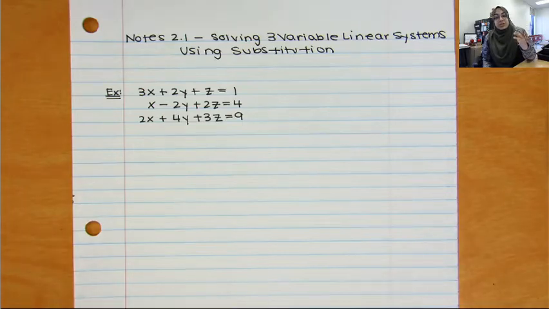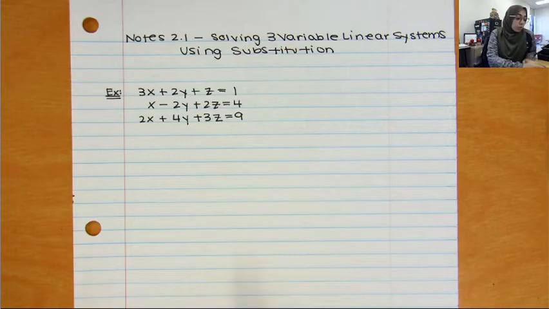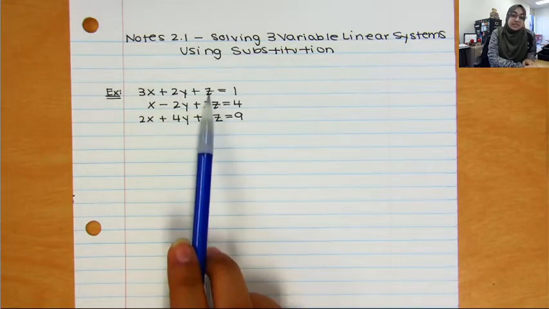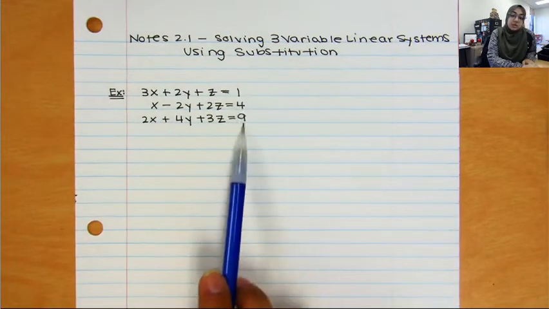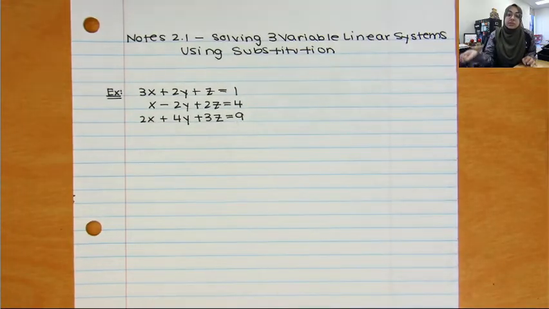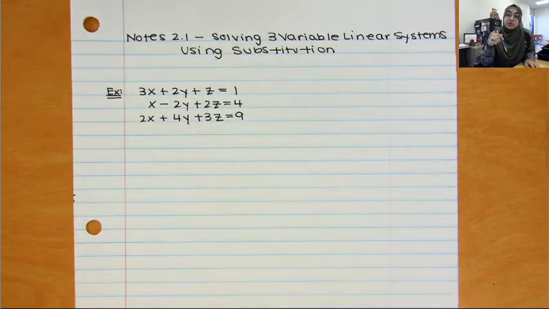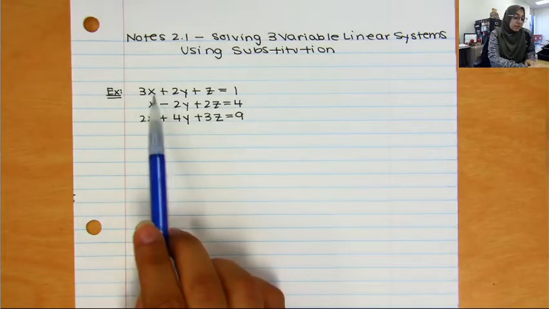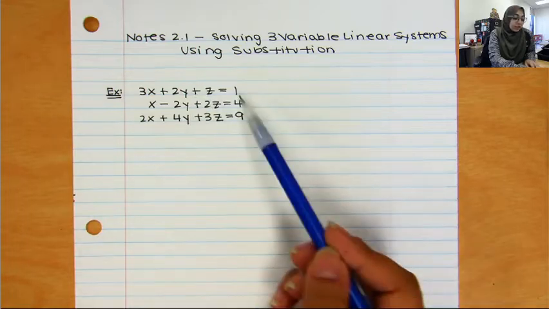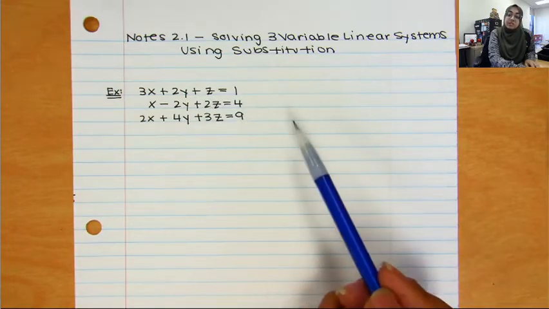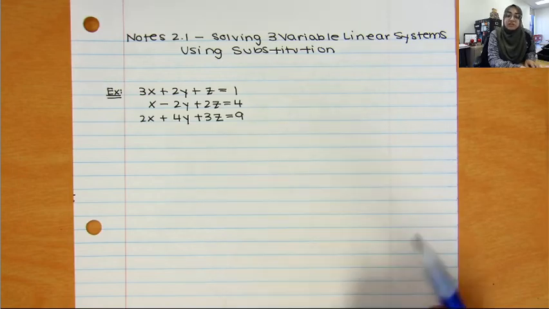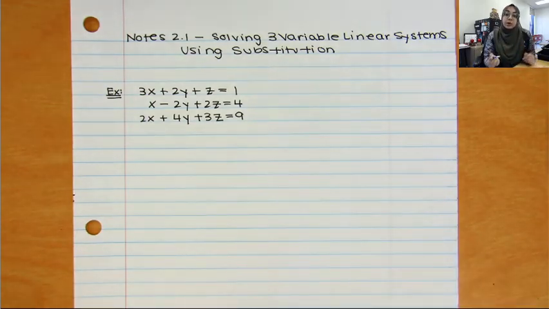I have a system of equations. I have several linear equations that work together to meet my goal, which is find my solution. Now, a solution are the coordinates that go in x, y, and z that create true equations. So solutions create true equations. But because I have 3 variables, and in Algebra 1 you learned about 2 variable systems, that means I need 3 equations in order for me to solve this. It is not enough to have 1 equation because there's too many unknowns there.